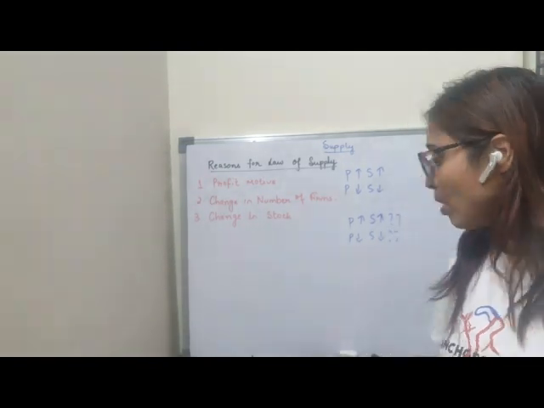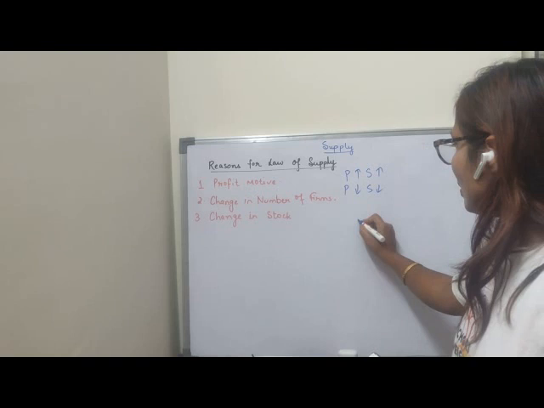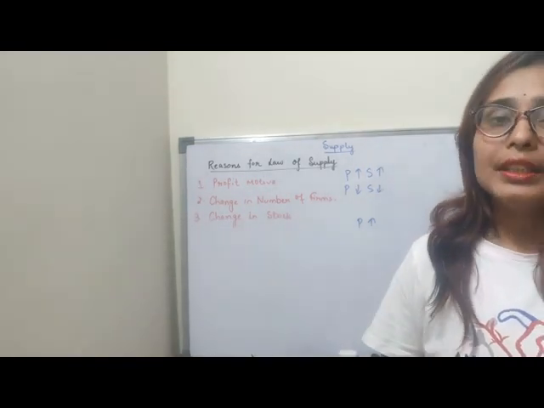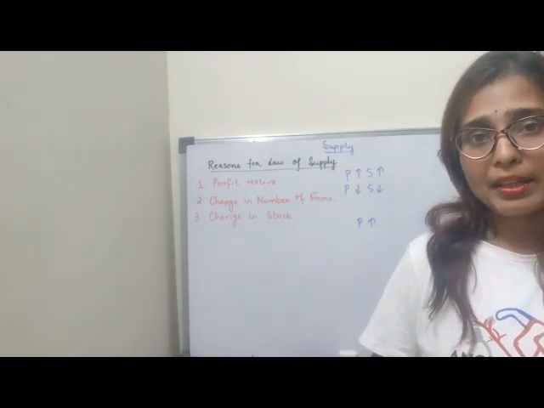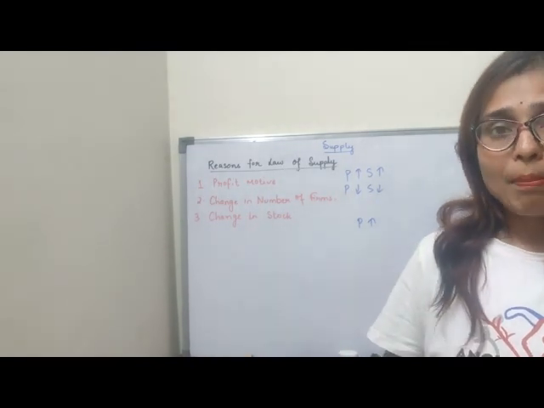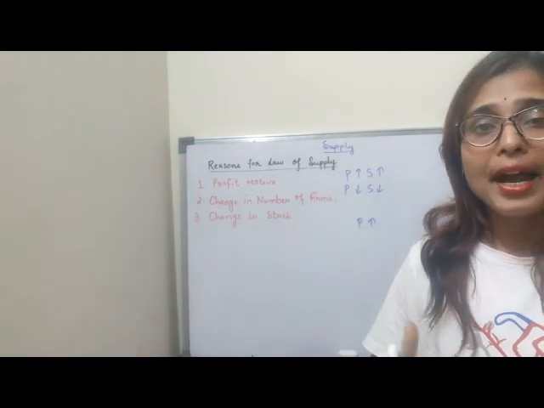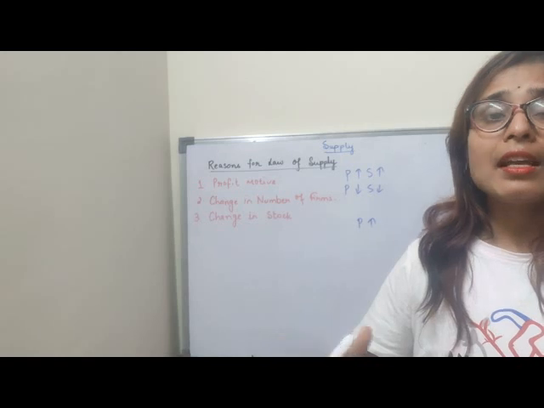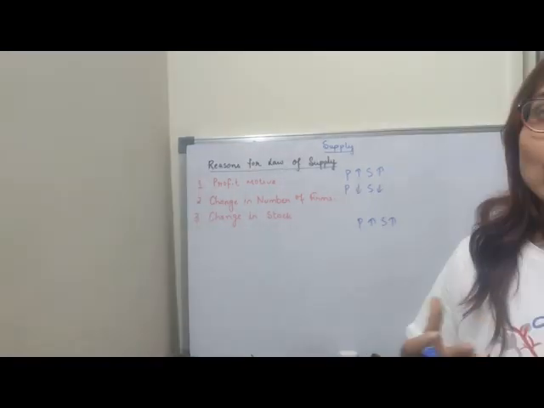Change in the number of firms, children, what does it mean? Suppose when the price of a commodity increases, many producers think to enter into the market. Other producers or sellers want to enter the market to earn higher profit. So the number of firms increases, and because the number of firms increases, there will be more supply.